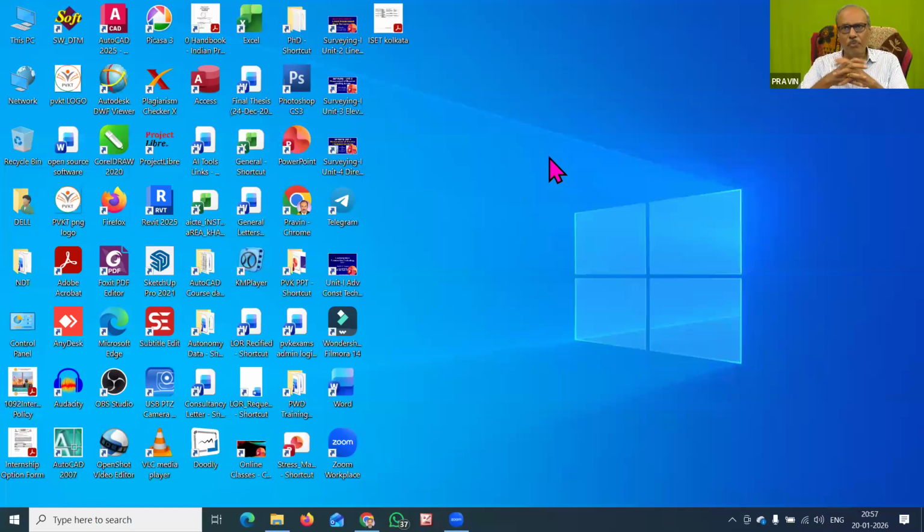Now you just see that. Suppose you are sitting in your computer laboratory in our college, and you have started using AutoCAD, and you are just trying to draw a new building project. Then there are so many settings required to create a building drawing in a professional way. These settings will consume more of your time again and again for every project. So that also we have to avoid.